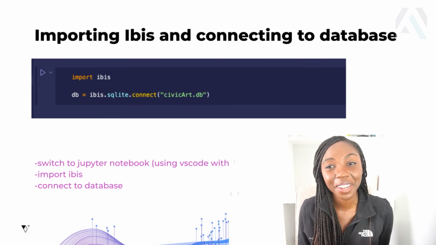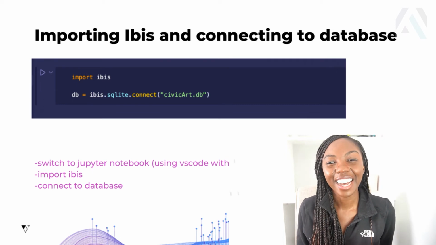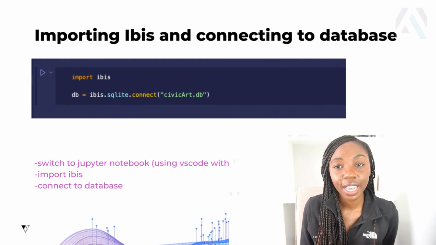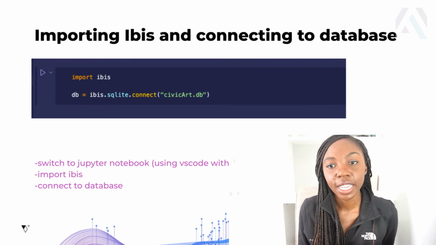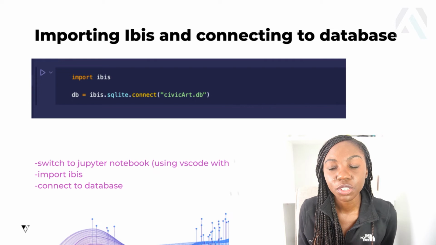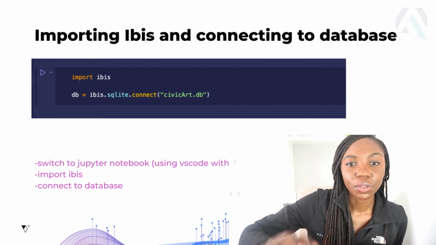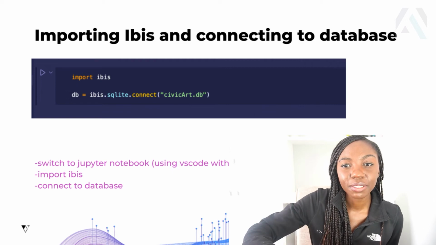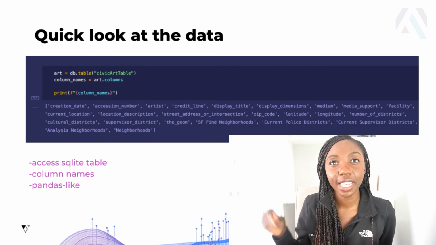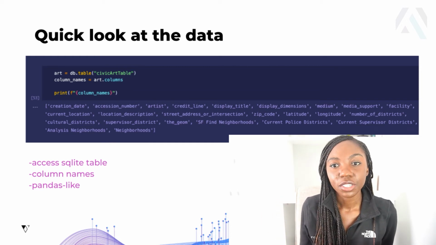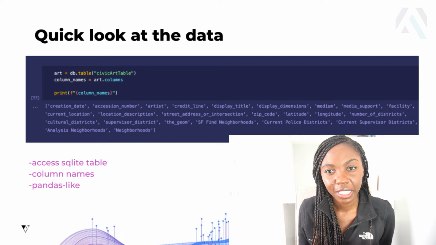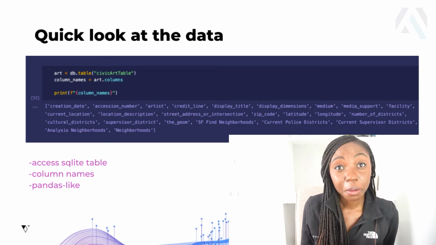So first of all, the first thing to do in the notebook is to import Ibis. And to do this, you can just run import ibis. And then after that, we are going to connect to our Civic Art database, and the way to do that is to just run this ibis.sqlite.connect command, and I'm saving that connection to a variable called db. And so this variable represents the database itself. And so we are then going to grab the specific Civic Art table from that database. And to do that, we're just going to use the command db.table and then the name of the table, which is Civic Art table, and save that again to a variable called art.